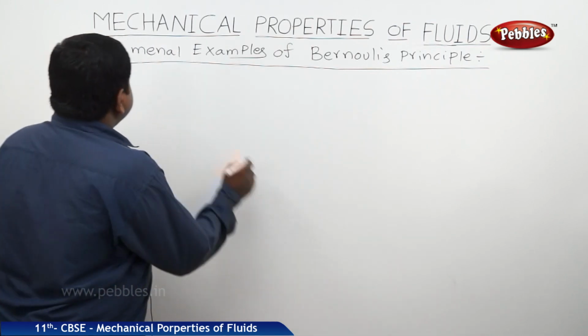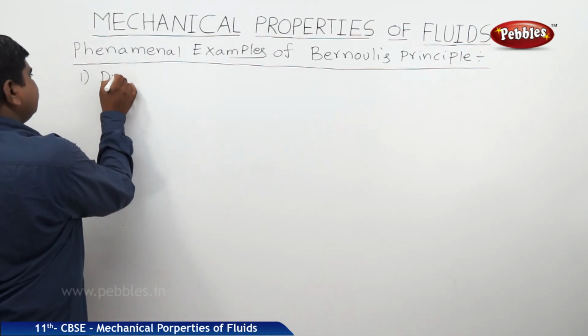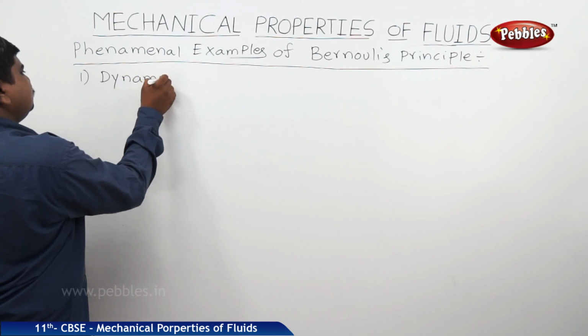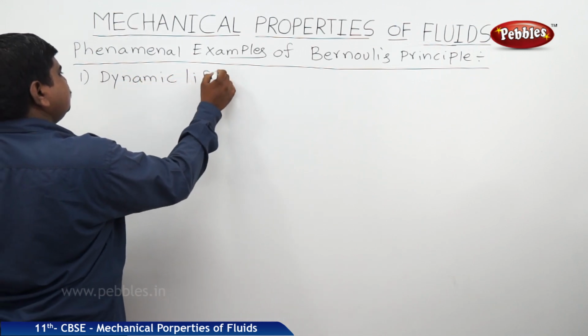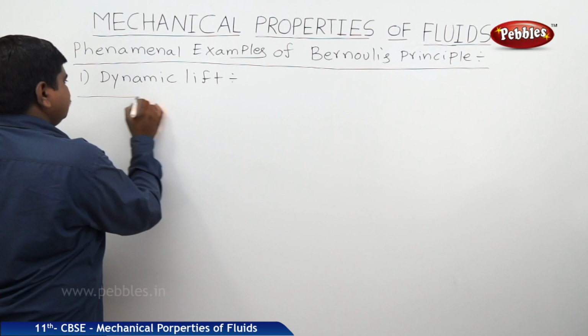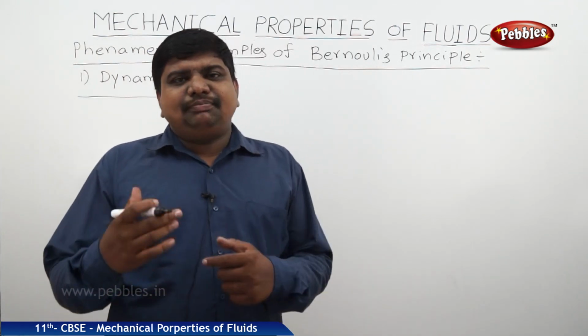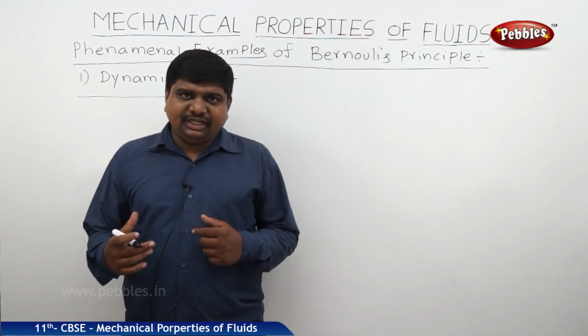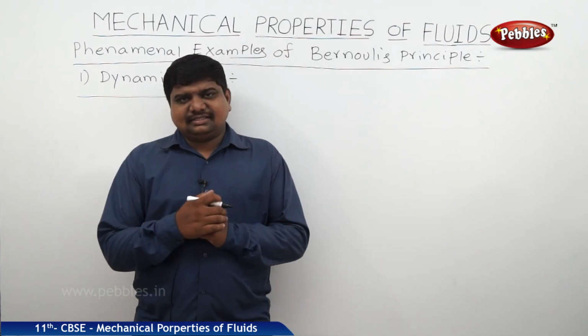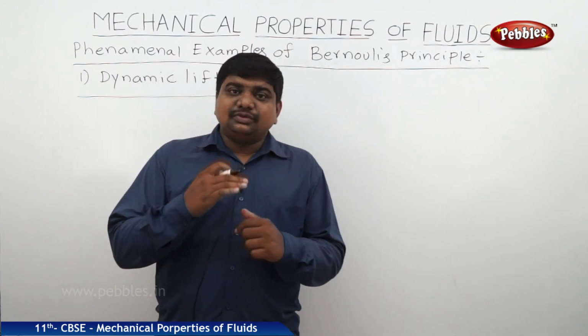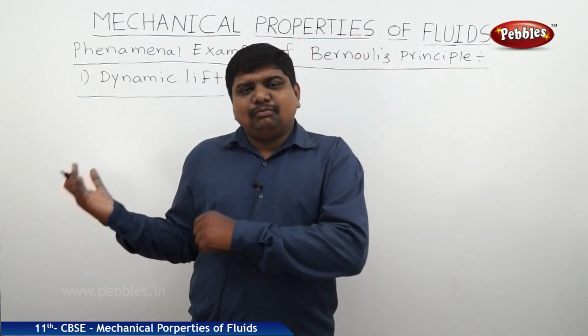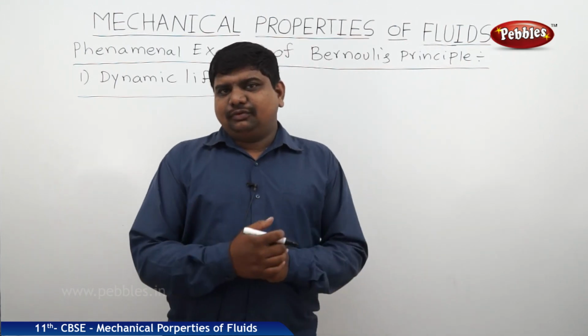First example is dynamic lift. So what is this dynamic lift? Dynamic lift is the motion of the body due to the pressure differences, the force acting on the body due to the pressure differences. As usually, motion is also related to the force.